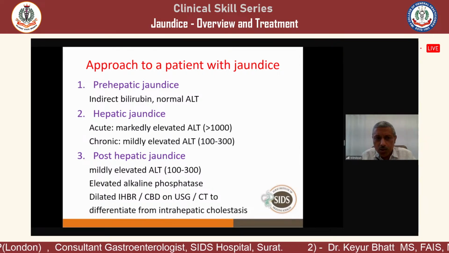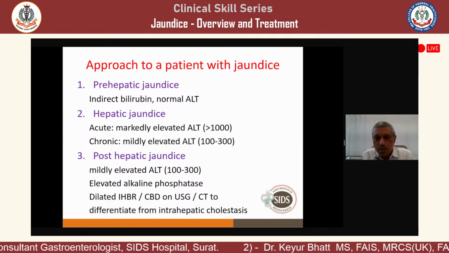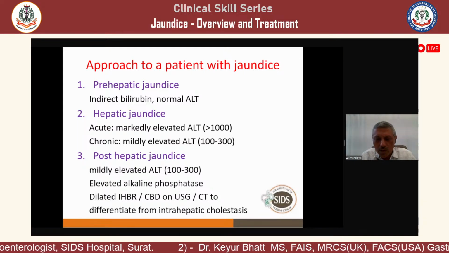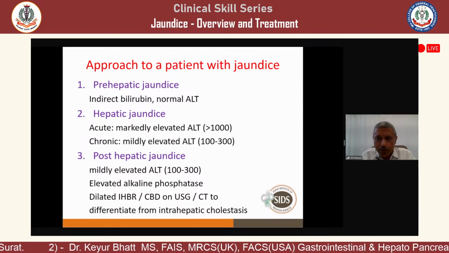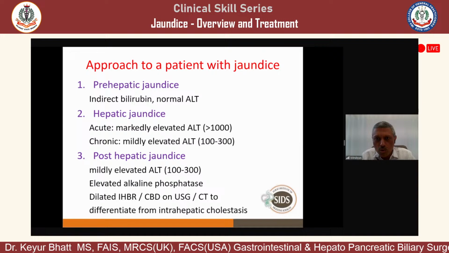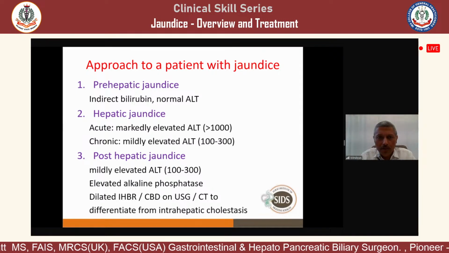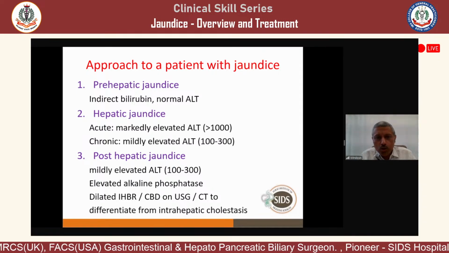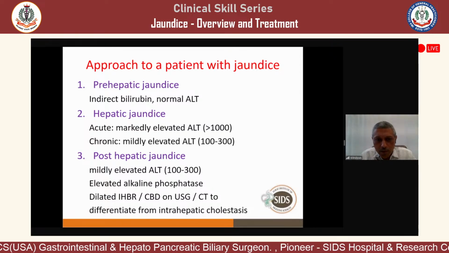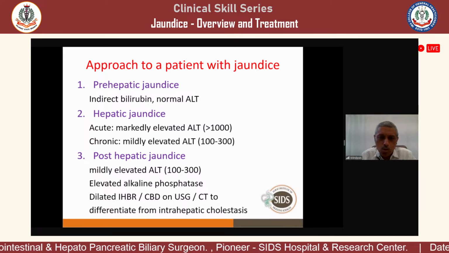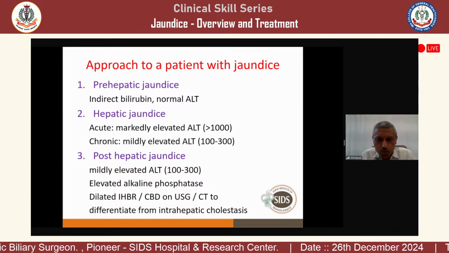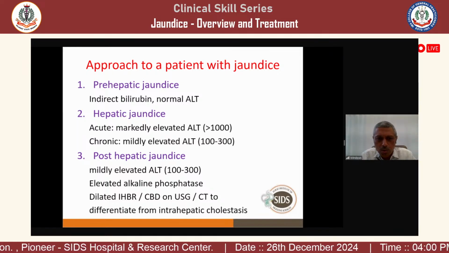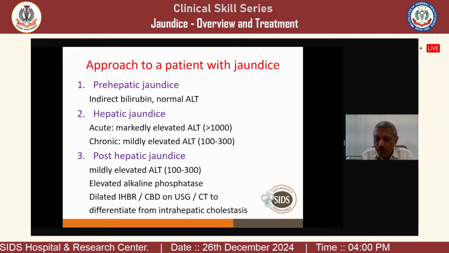Now, just a fast revision. There can be prehepatic jaundice, where indirect bilirubin is high and ALT is normal. Then we have hepatic jaundice, where in an acute condition ALT will be very high, in the thousands. In a chronic condition, ALT is not that high. So the differentiating point is, if ALT is in the thousands, that favors acute hepatitis. In post-hepatic jaundice, ALT will not be very high. Say the common bile duct is obstructed because of a stone or stricture. ALT will never be in the thousands. It will be in the range of 100, 200. And alkaline phosphatase will be raised.